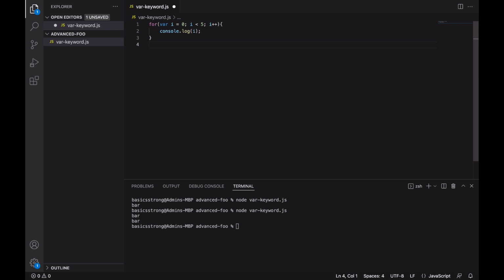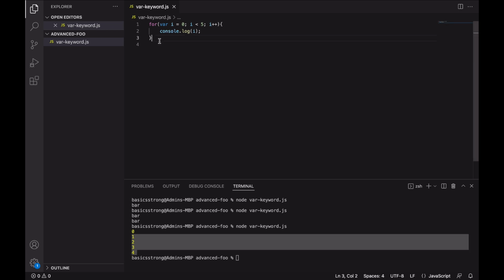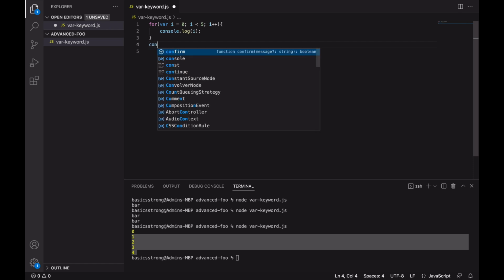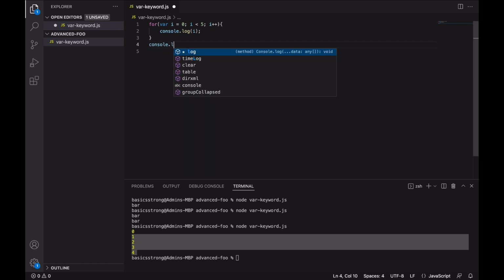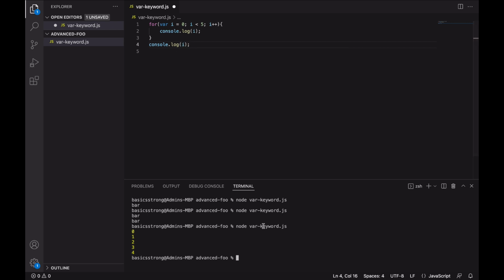And now let's run this. As expected, it prints out the values of i in each iteration. But if I print this i outside of the loop, let's say right here, if I do console.log, and if I rerun and see,